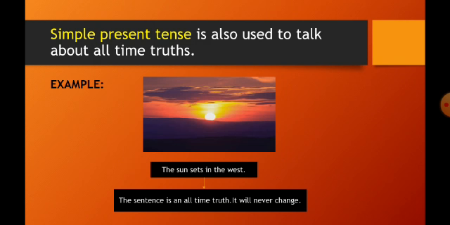Now, simple present tense is also used to talk about all-time truths. For example, the sun sets in the west. Now, children, you may observe that this sentence is an all-time truth. So this will never change. So we will use simple present tense in this case. Okay? Coming up to the next slide.